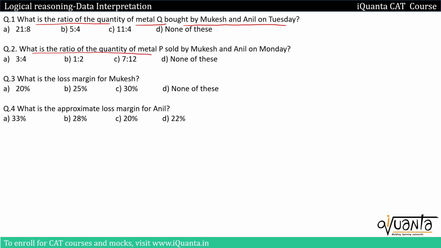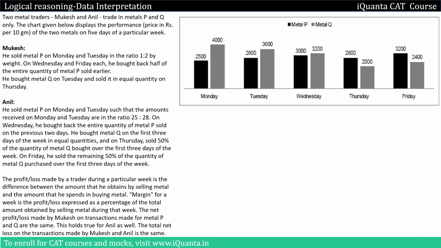What is the ratio of quantity of metal P sold by Mukesh and Anil on Monday? Third one is, what is the loss margin for Mukesh? Fourth one is, what is the approximate loss margin for Anil? So again, these are regarding loss, profit, margin, and the quantities of metals bought on different days. So we'll be keeping all the quantities bought by Anil separately and Mukesh separately. Then we'll use them according to the questions. So let us deal with Mukesh first.